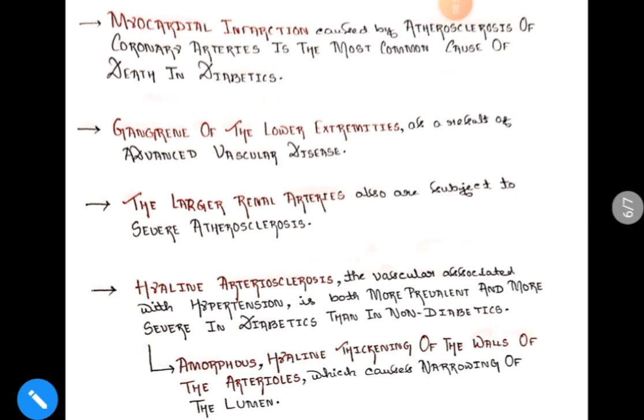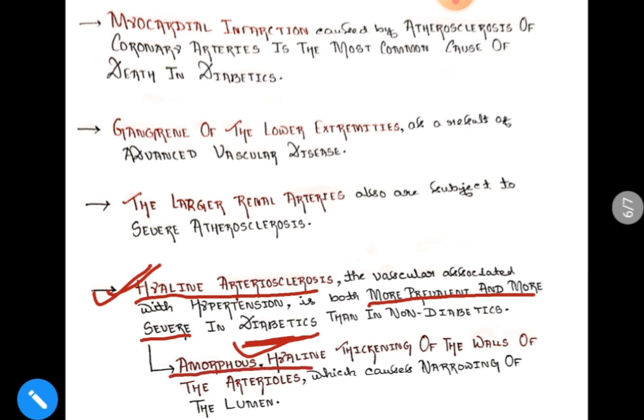Now there is another vascular lesion which is seen in diabetics, which is hyaline arteriosclerosis. This hyaline arteriosclerosis is normally associated with benign hypertension, but it is also present in diabetics, and it is more prevalent and more severe among diabetics. So how will we see this hyaline arteriosclerosis? It will appear as amorphous hyaline thickening of the walls of the arterioles, which will cause narrowing of the lumen of the arteriole. So this is hyaline arteriosclerosis, another important vascular lesion seen in diabetics.